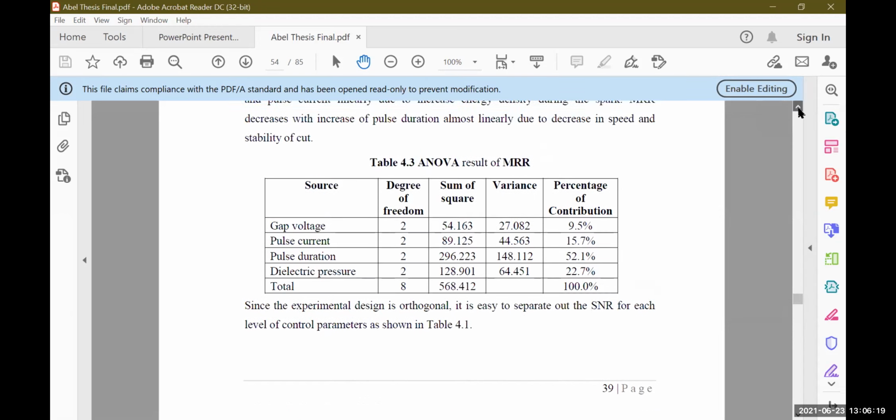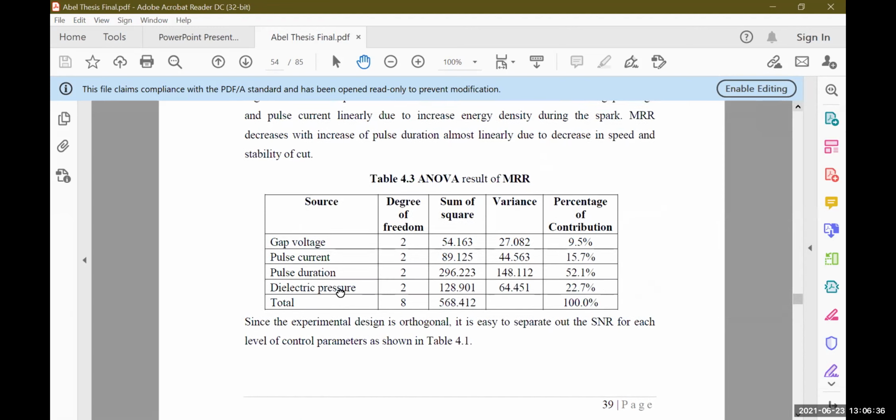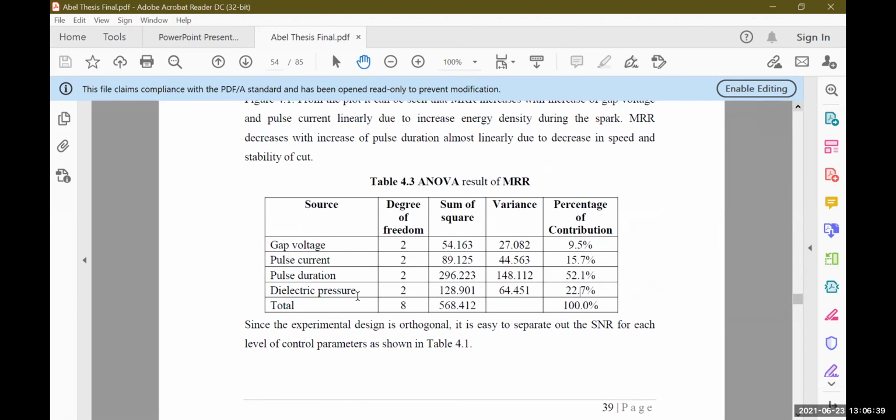Also, you can find out using ANOVA the contribution of each input. Like gap voltage contributes 9.5% of the total effect. The major contribution in this case is the dielectric pressure, and all these are possible through the ANOVA analysis you perform once you have the data. For each and every case, there should be a different analysis because your input is different, data is different. Yeah, the process will be the same, no problem.